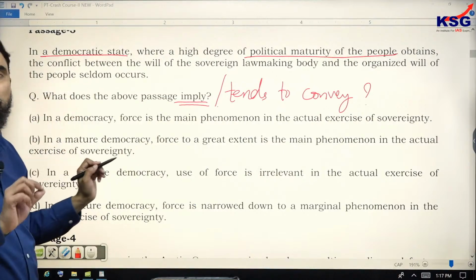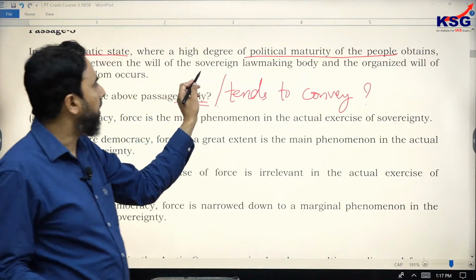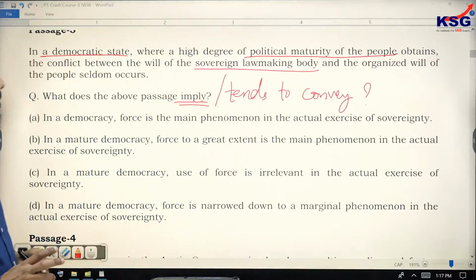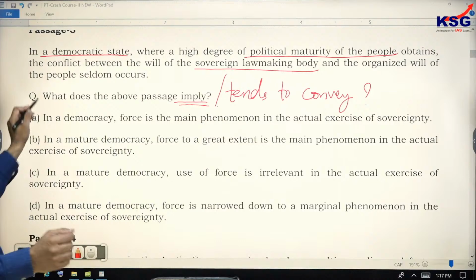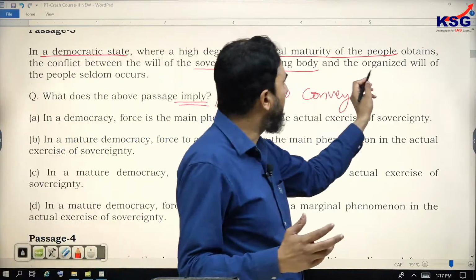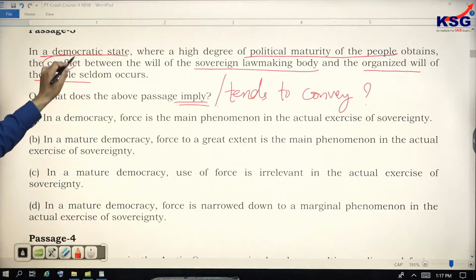So this point needs to be understood. The conflict between the will of the sovereign lawmaking body, in short form you can say the government, the dominion, and the organized will of the people. I mean, it talks about the public, the organized will of the public. Between them, the conflict seldom occurs.